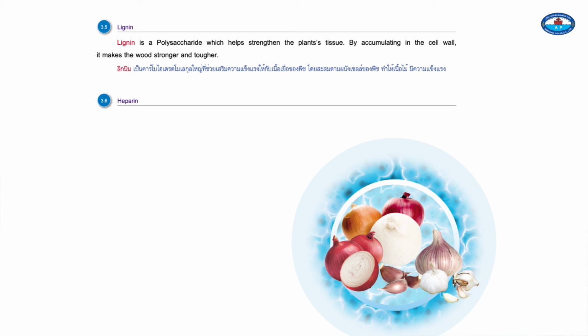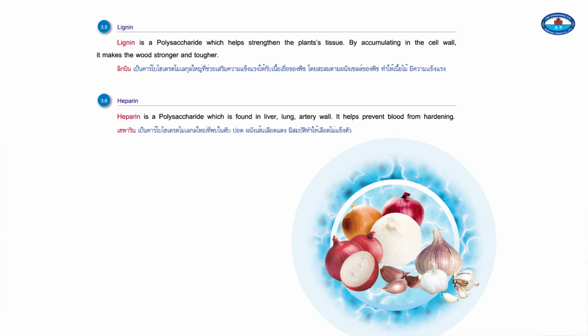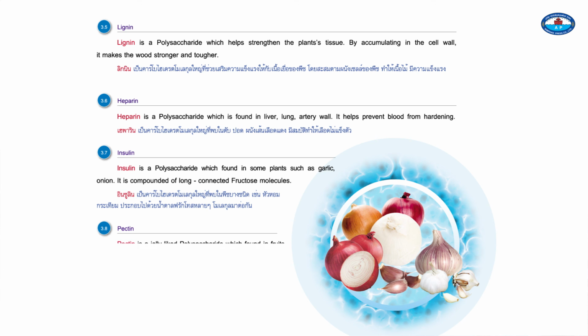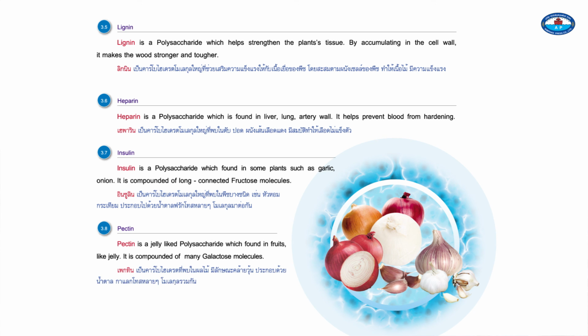3.6. Heparin. Heparin is a polysaccharide which is found in livers, lungs, and artery walls. It helps prevent blood from hardening. 3.7. Inulin. Inulin is a polysaccharide which is found in some plants such as garlic and onions. It is a compound of long, connected fructose molecules. 3.8. Pectin. Pectin is a jelly-like polysaccharide which is found in fruits. It is a compound of many galactose molecules.